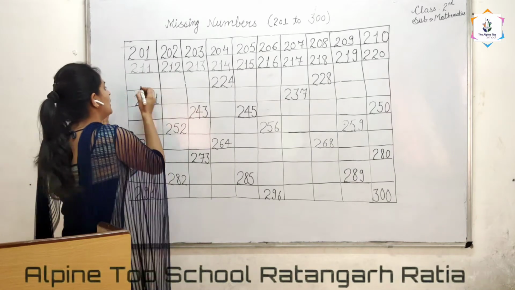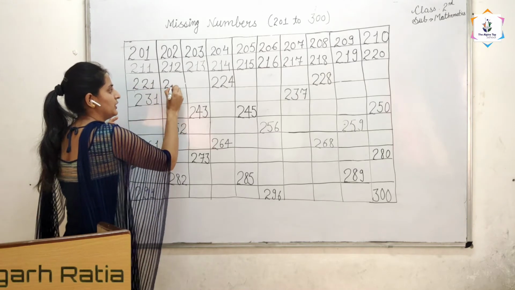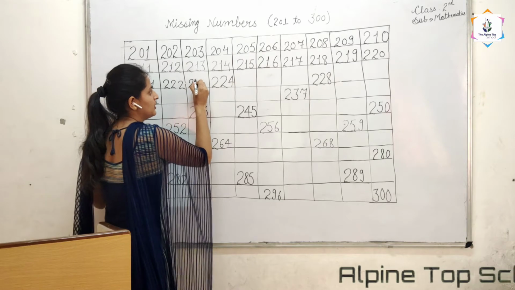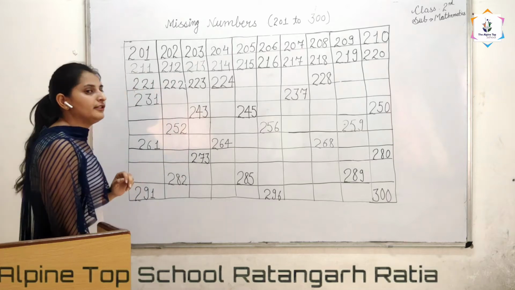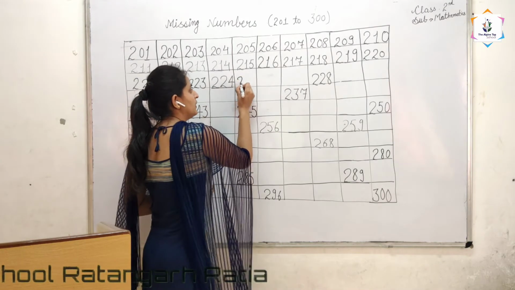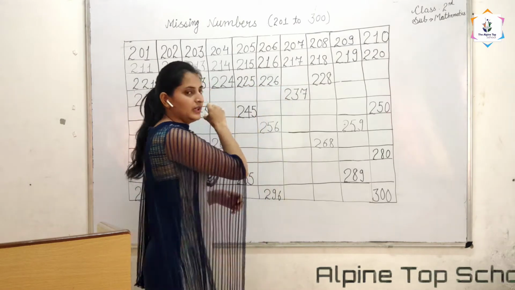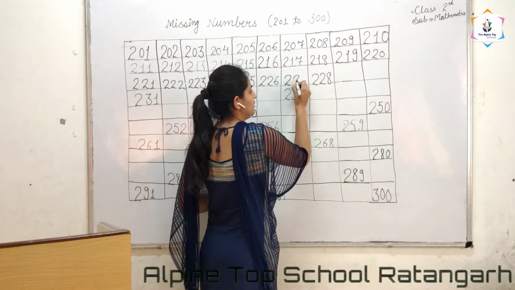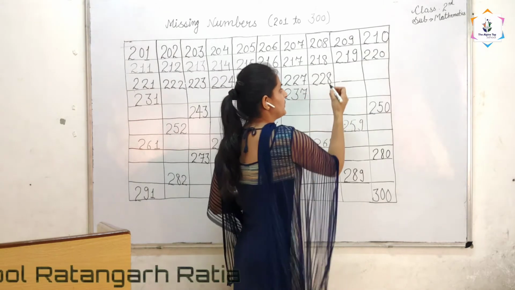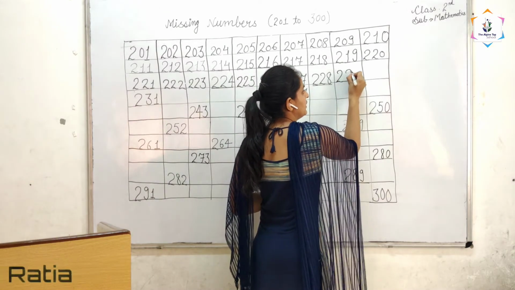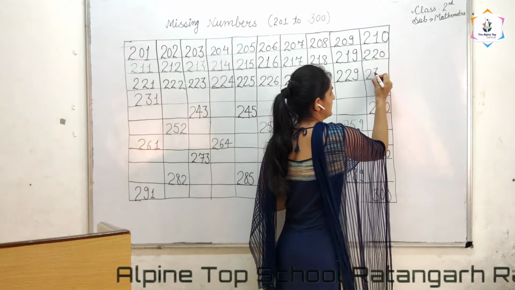After 220, 221 comes. And after this, 222, 223, and 224 is already given. And after 224, 225 comes. And after this, 226, and after this, 227, and 228 is already given. So after 228, 229, and after 229, 230 comes.